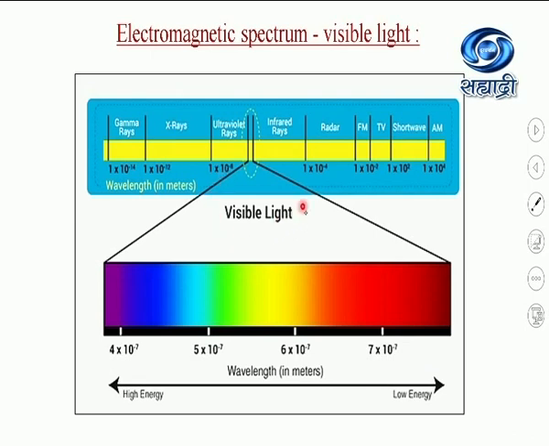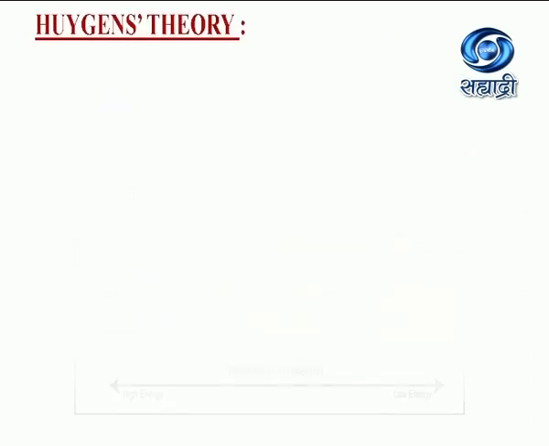Visible light comprises wavelengths from 400 nanometer to 700 nanometer. These wavelengths are perceived by human eyes as different colors, with violet color having the shortest wavelength and the red color having the largest wavelength. White color comprises different wavelengths, and the refractive index of the medium depends upon the wavelength of light used.